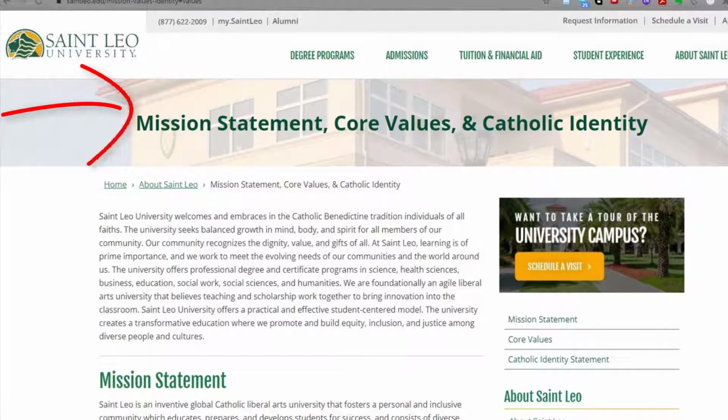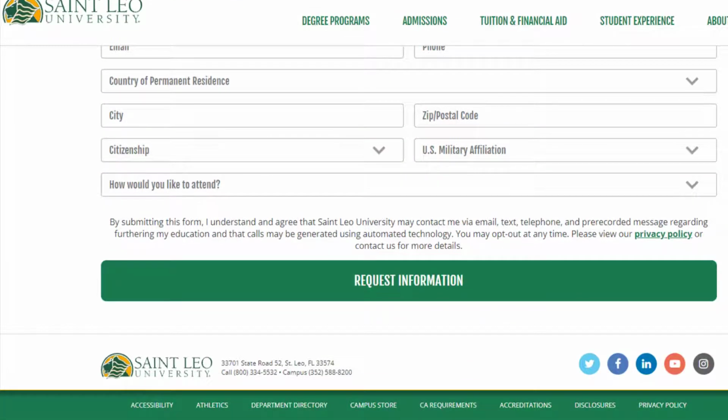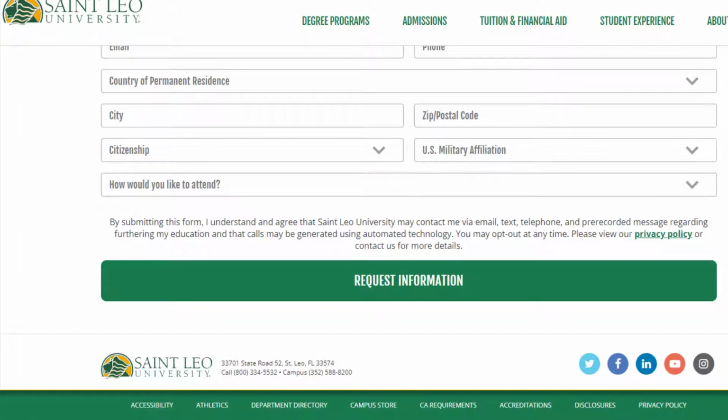Here is the mission statement, core values, and Catholic identity. When you scroll down underneath the mission statement, you will find the core values. In order to cite this in APA style, we need to have the author. Usually on a web page, the author will be either at the top or the bottom of the web page. In this case, we have St. Leo University being the institution that has written this article. Therefore, we will use St. Leo University as our author.